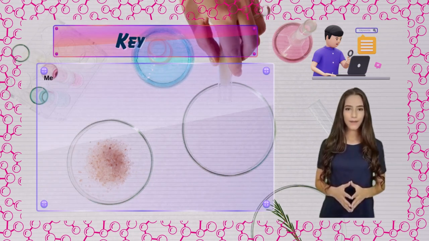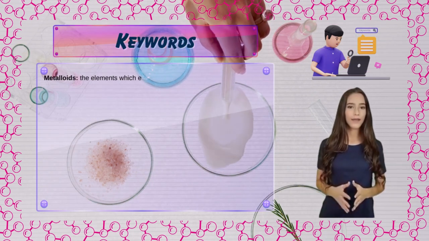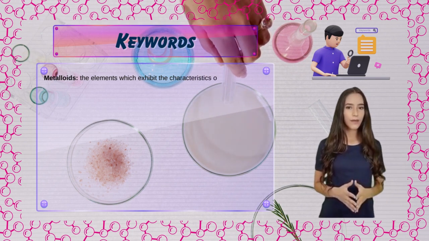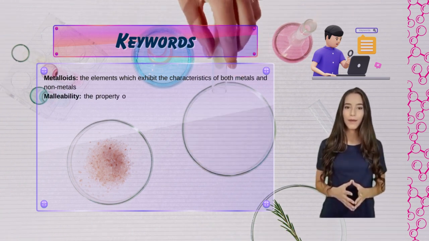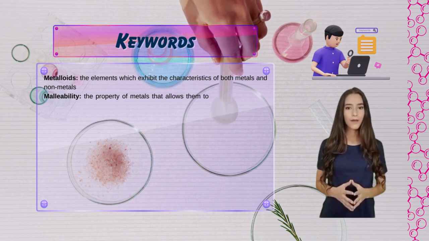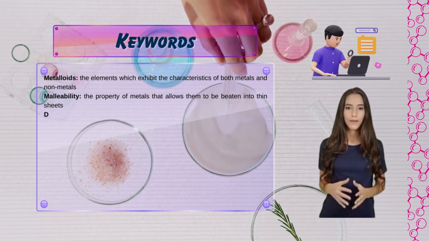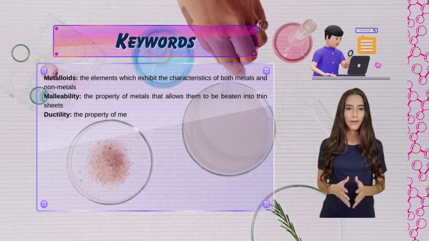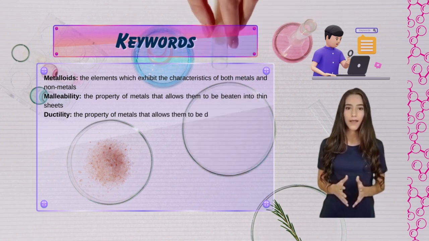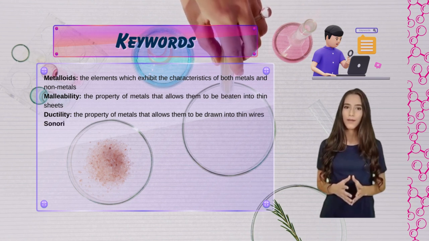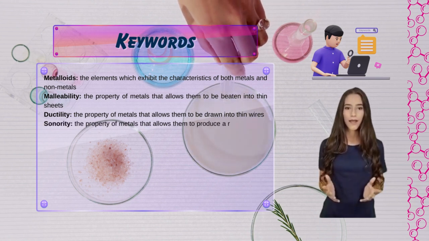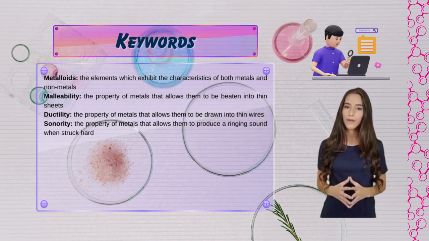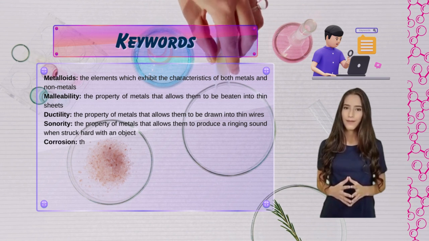Keywords. Metalloids: the elements which exhibit the characteristics of both metals and nonmetals. Malleability: the property of metals that allows them to be beaten into thin sheets. Ductility: the property of metals that allows them to be drawn into thin wires. Sonority: the property of metals that allows them to produce a ringing sound when struck hard with an object.